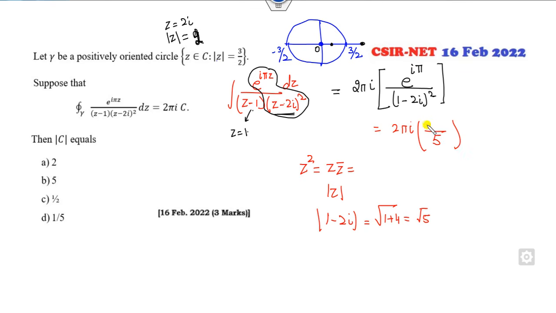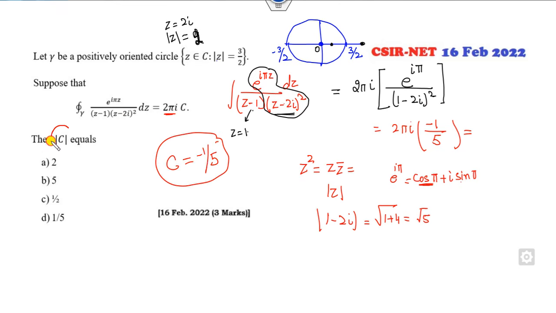What is the e raised to power? This is minus 1 because it is nothing but cos pi plus iota sin pi. So this value is minus 1, and this is 0. So what is the right answer of this? 2 pi iota c, so c will be minus 1 over 5, and they are talking about the mod of c, so plus 1 over 5 is the right answer.